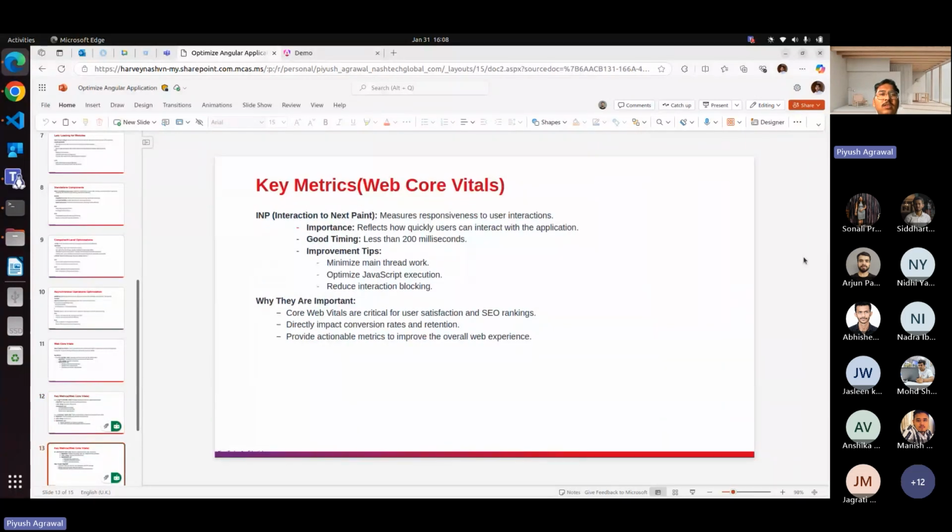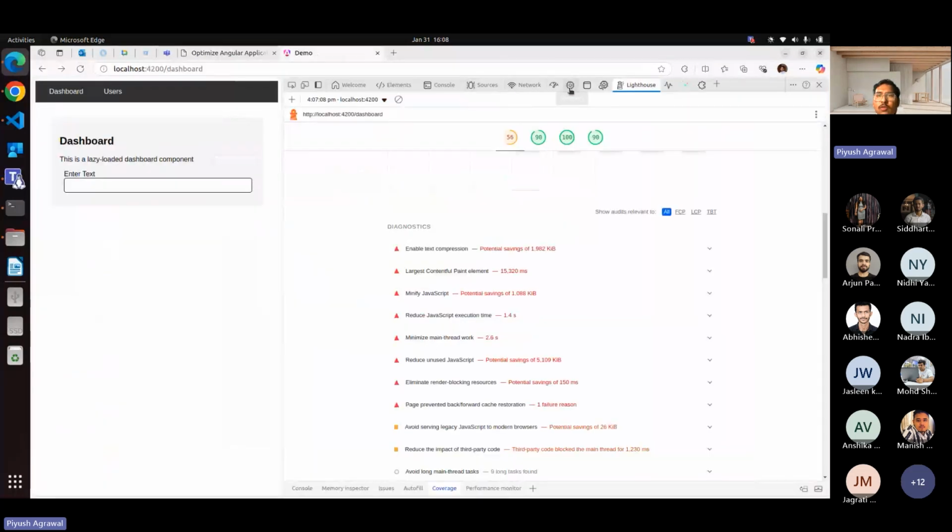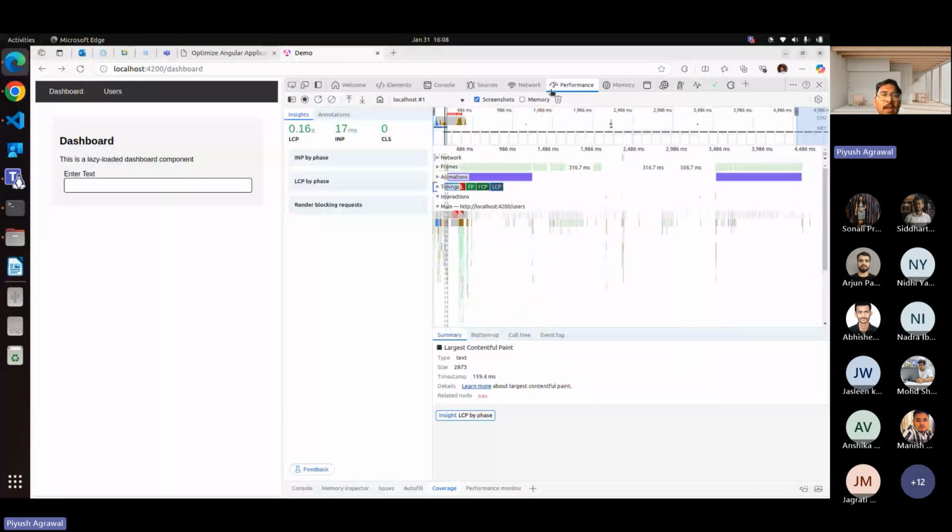Okay, so what is the last one? The last one is the INP. I forgot to show you. Let me go to the performance one. Here, you can see INP is 17 milliseconds. So what does INP stand for here?